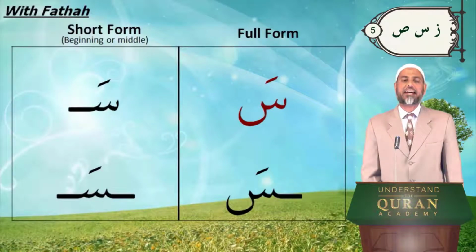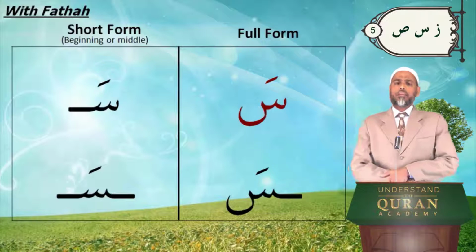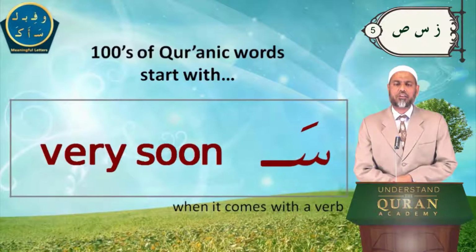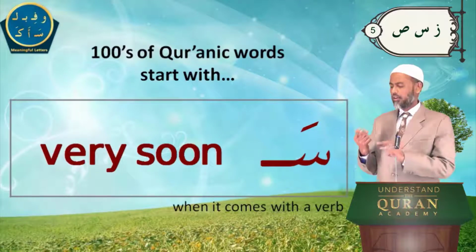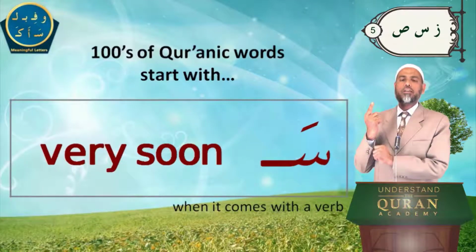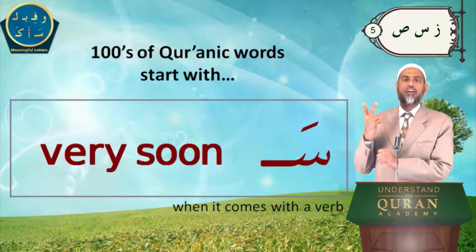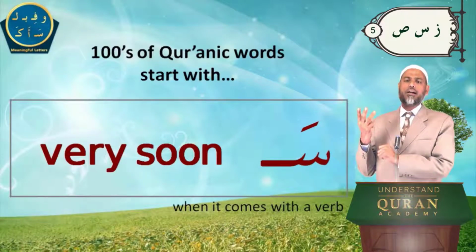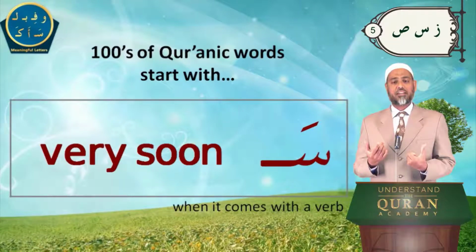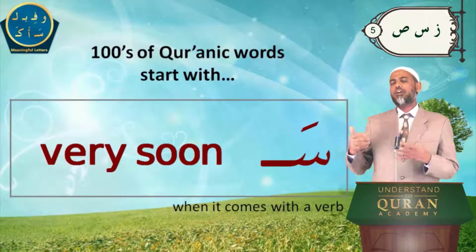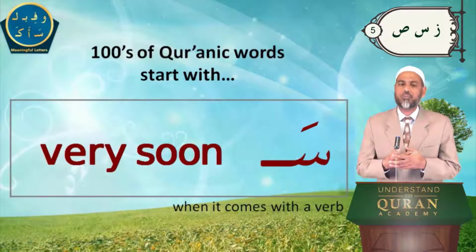Sa, sa, sa. By the way, sin is also very special. These are part of meaningful letters. What are they? Like wa. Just the letter has a meaning. Wa means and, fa means so, or ta means by. And here is another letter, sa, which also has meaning. Because it's just a letter, it always connects with other words.